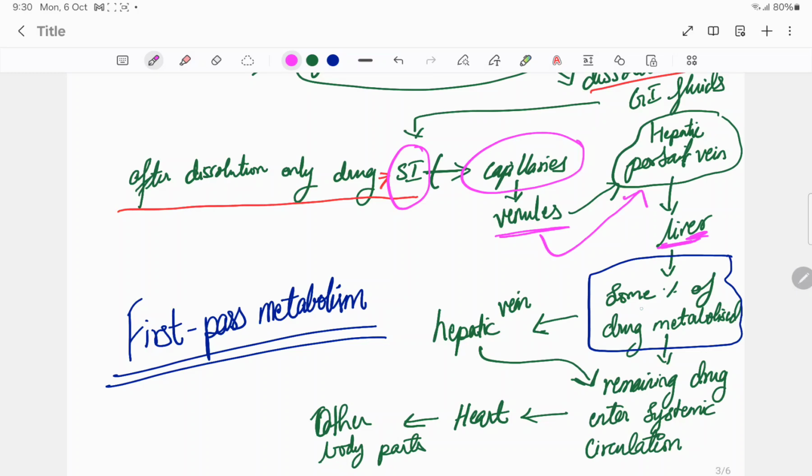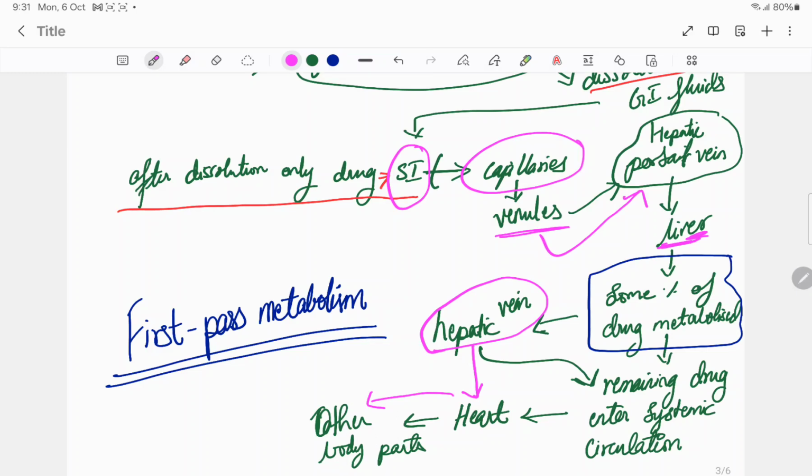See, from the liver, the drug travels through the hepatic vein. From the hepatic vein, it will go into the heart. From the heart, the heart pumps the blood to other parts of the body. So the drug dissolved in the blood is pumped to different parts.